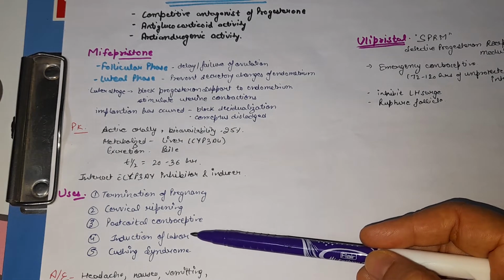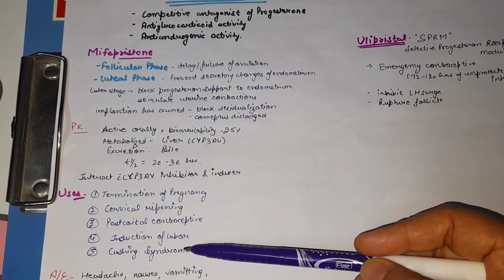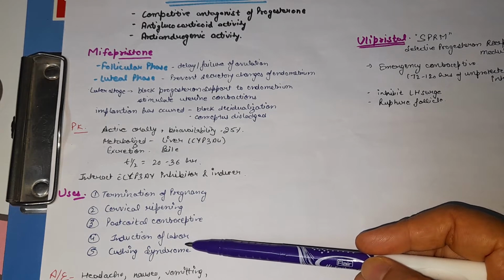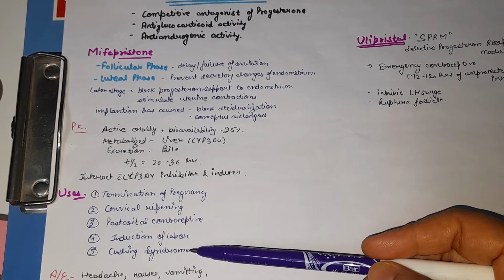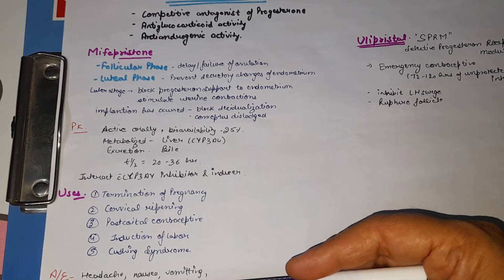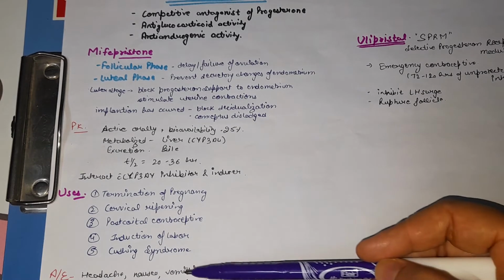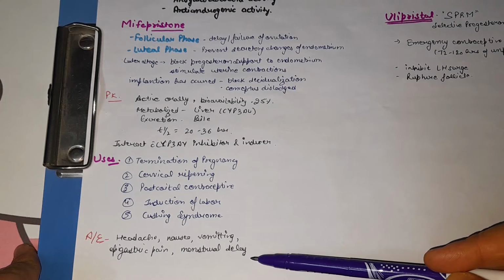Next, they are useful for the induction of labor, as they cause uterine contraction, and as they have anti-glucocorticoid activity, they are used in the treatment of Cushing syndrome. What are the side effects caused by mifepristone? The main side effects are headache, nausea, vomiting, epigastric pain, and menstrual delay.